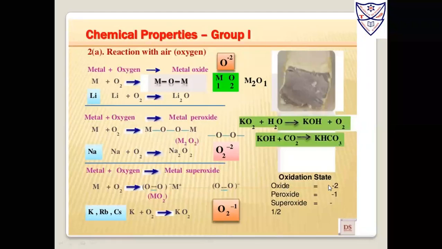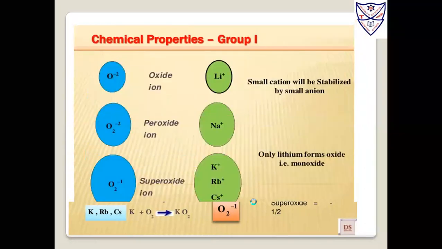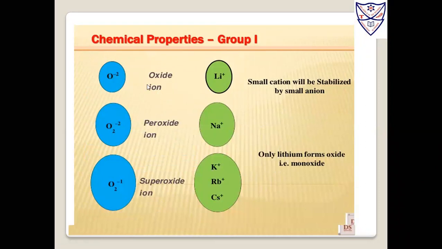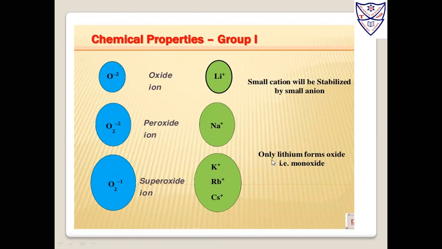So for oxide the valency is minus 2, peroxide is minus 1, and superoxide is minus 1 by 2. Why is it written O2 minus 1? Because this is for one oxygen. So superoxide is minus half; since O2 is a diatomic molecule, it's a minus half. Okay. Next, chemical properties: this is the oxide ion, peroxide ion, superoxide ion. Some small cation will be stabilized by a small anion. Here peroxide is with Na plus. Only lithium forms the oxide, that is a monoxide.